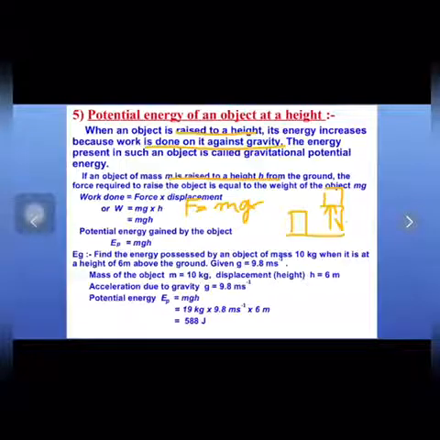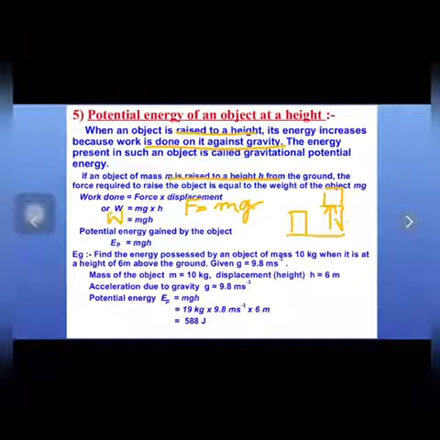So the force is mg multiplied by the displacement, which is the height h through which we raised the object from the ground. So the work done comes out to be mgh.